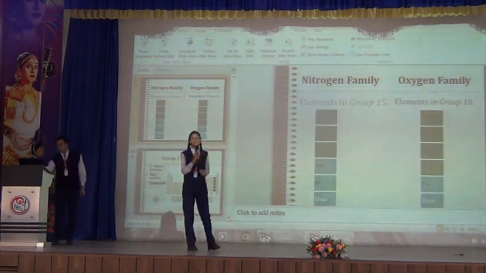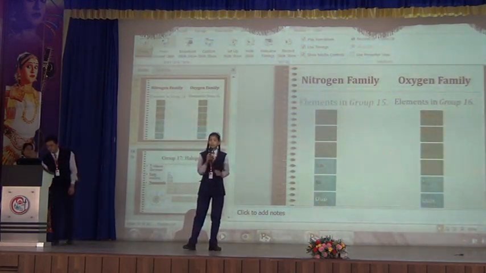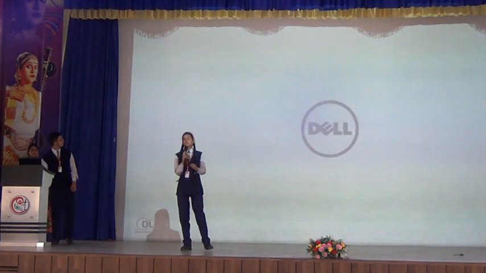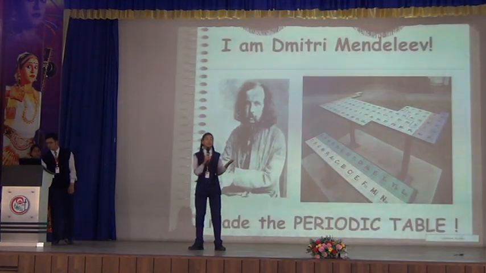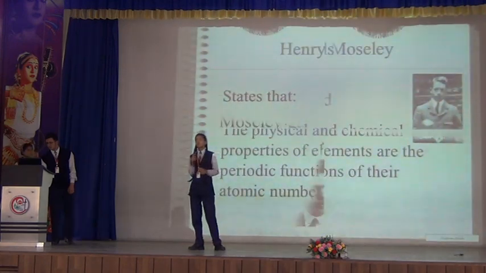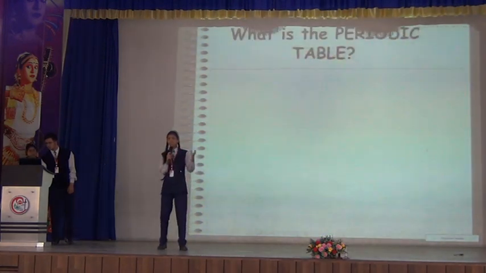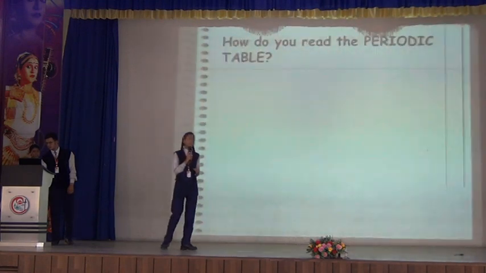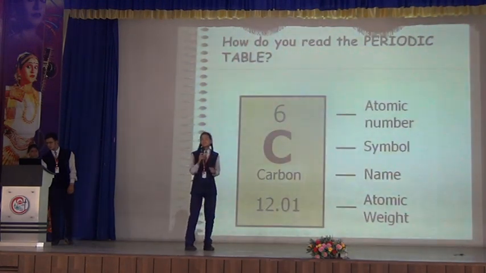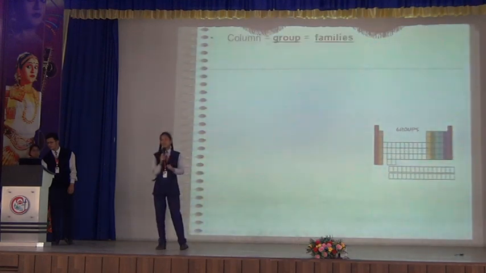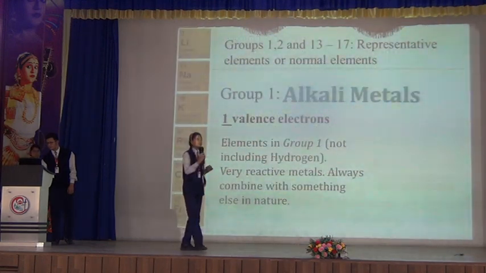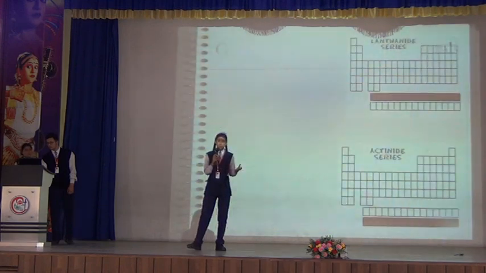Next comes group number 16, which is the oxygen family, with 6 electrons in its outermost shell. They are also known as the chalcogens because the ore forming elements are present in that group. Now group number 17, the halogens group, which have 7 electrons in the outermost shell, and they are highly reactive.